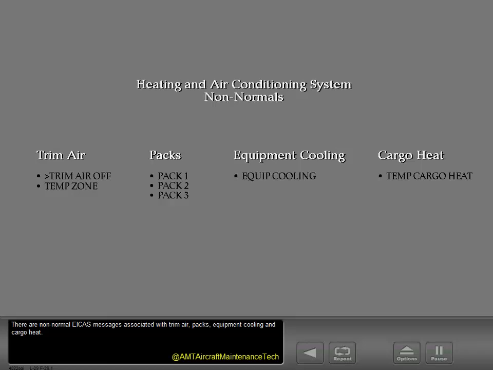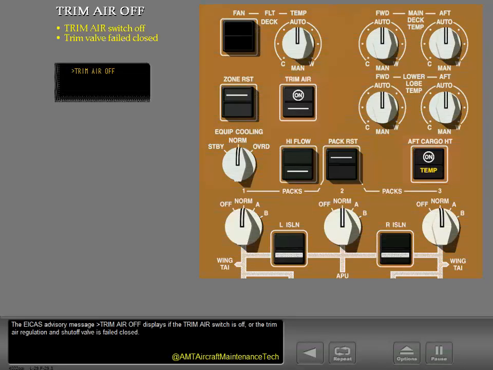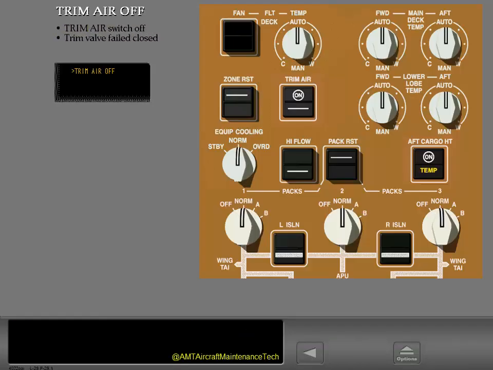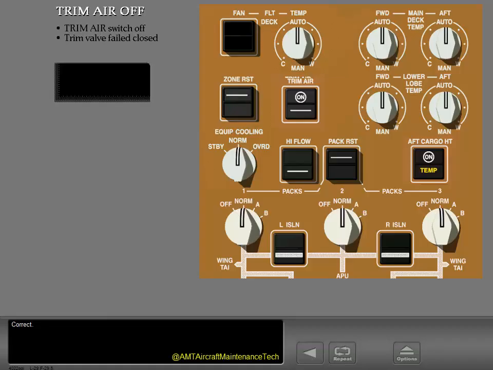There are non-normal ICAS messages associated with trim air, packs, equipment cooling, and cargo heat. We begin with the trim air non-normals. The ICAS advisory message, Trim Air Off, displays if the trim air switch is off or the trim air regulation and shutoff valve is failed closed. Delete the message from ICAS by activating the trim air system. Correct.